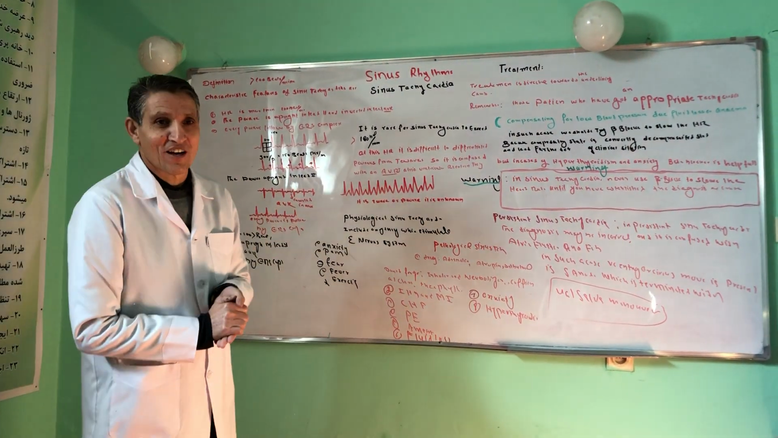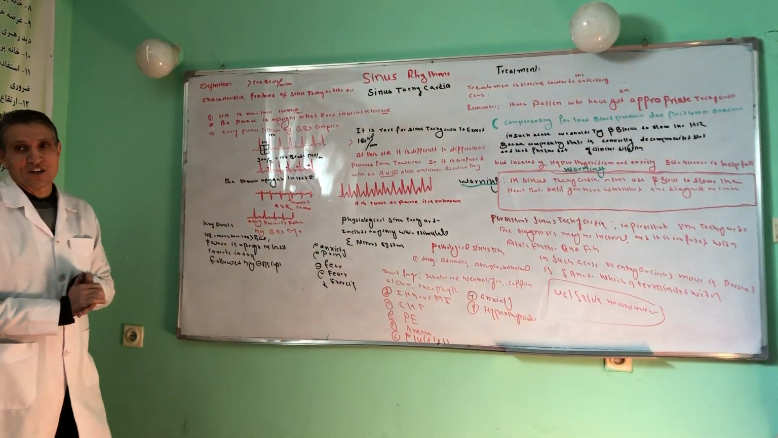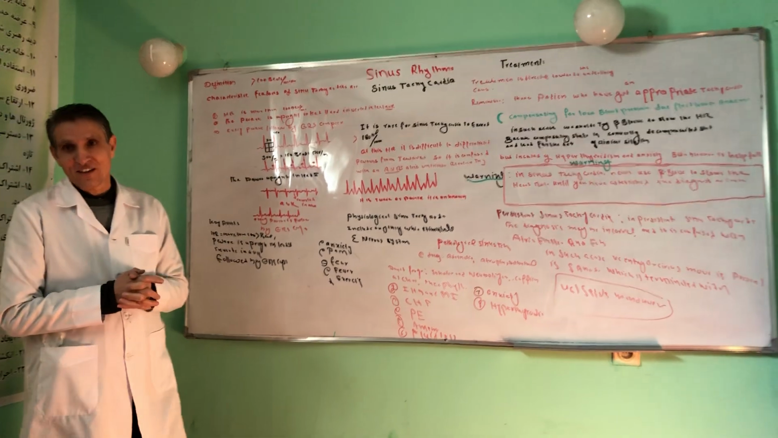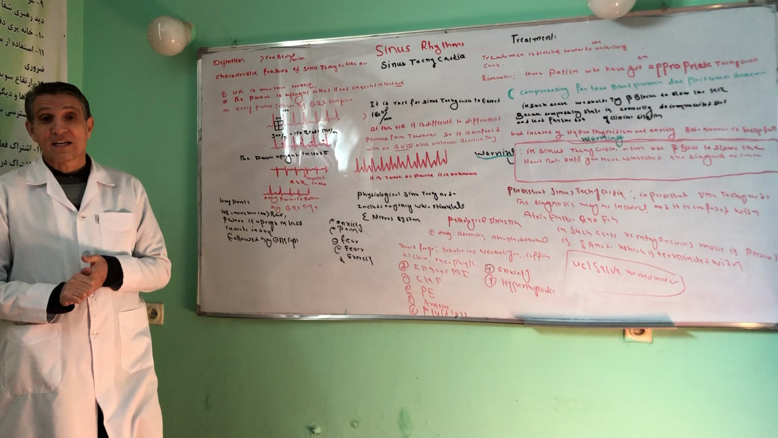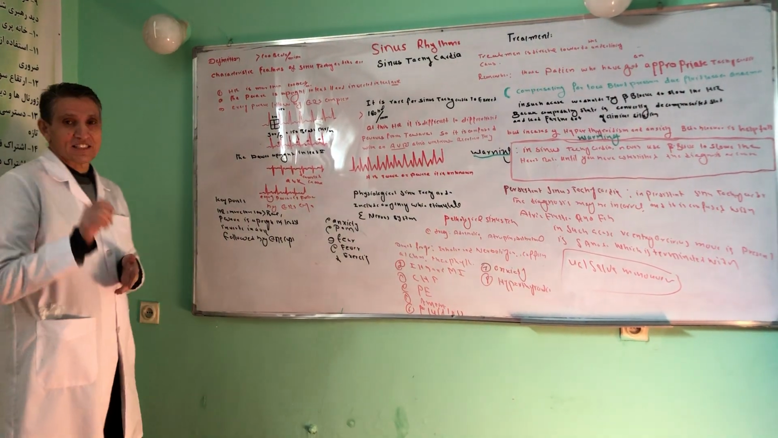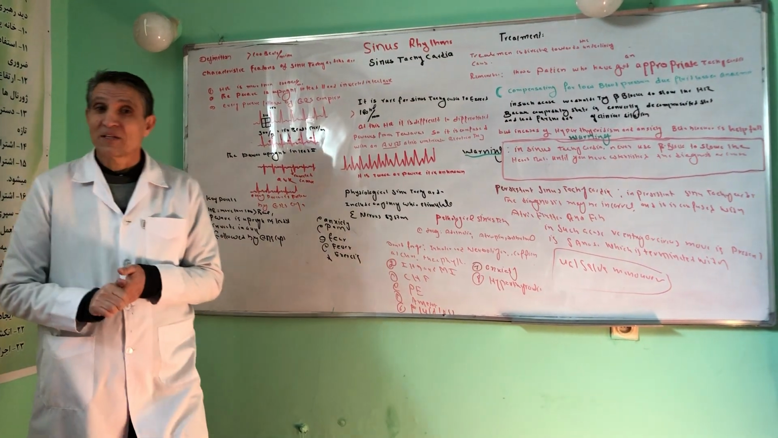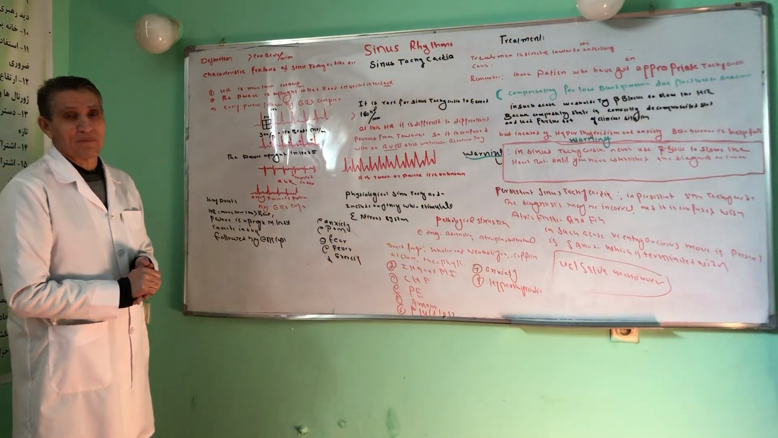Sinus tachycardia. How should I define sinus tachycardia? What is the definition of sinus tachycardia? Sinus tachycardia is a sinus rhythm in which the heart rate becomes more than 100 beats per minute.